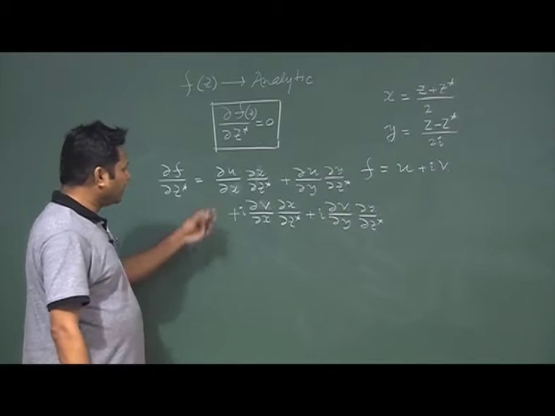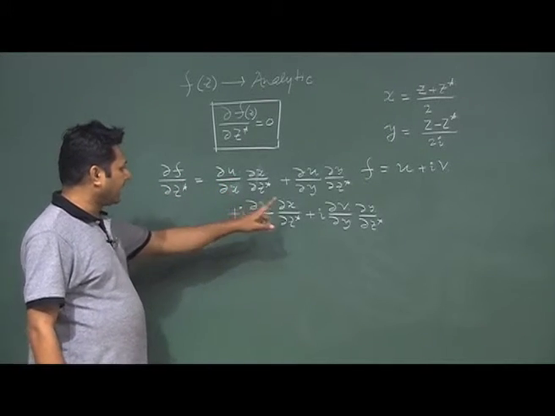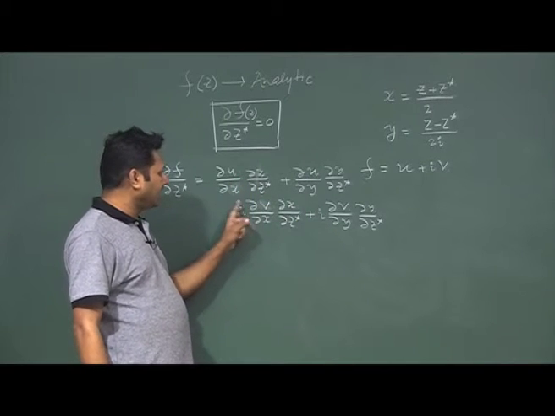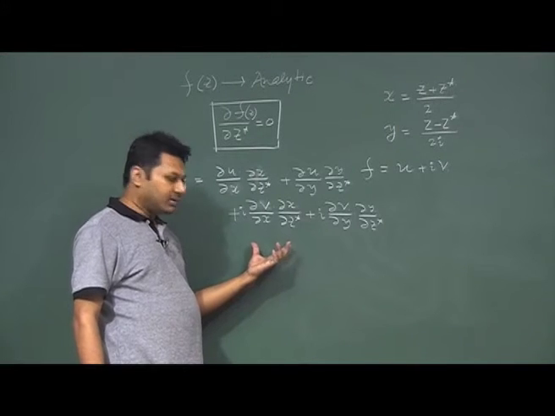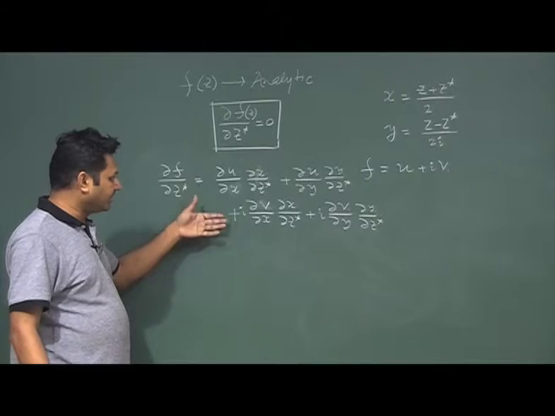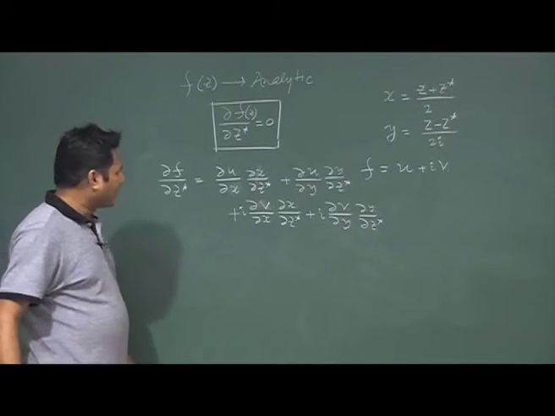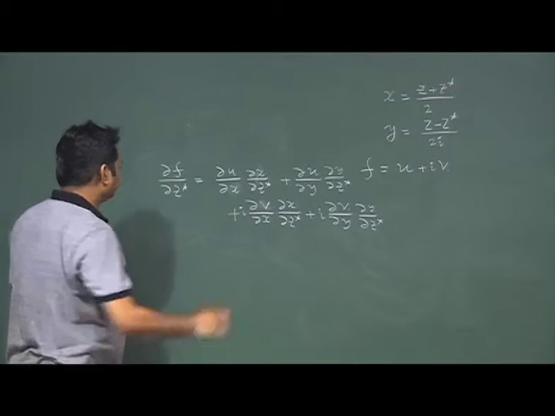Just separation of variables, you can do that by just writing del f by del x and del f by del y, and del f by del x again you can write in terms of this. So, it will come to the same form. I just do that at a stretch.